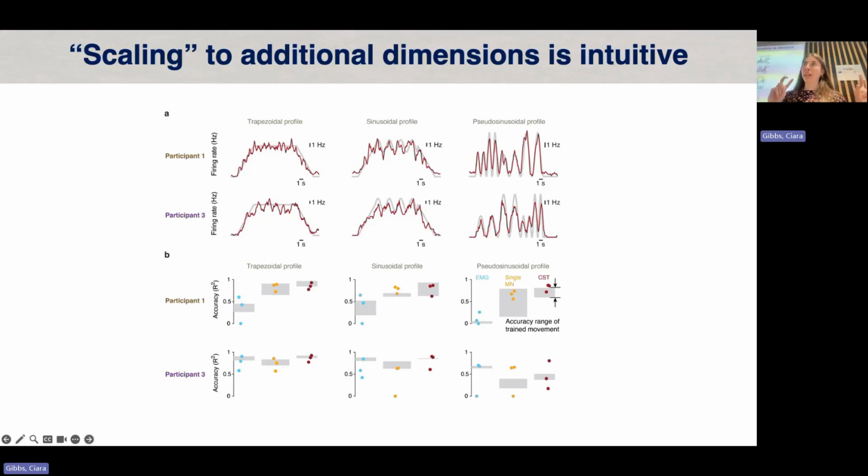So we call this the untrained dimension, or the untrained motor neuron, because it wasn't used in the 5 sessions at the start. And we just compared the performance outcome to the neuron that was used during the training. And we see again that the profiles can be tracked quite well, and that the difference between the accuracy of the untrained motor neurons versus those that were trained is very similar, whereby the bounds of the trained motor neurons are shown in shaded gray, and the sessions in which we used the untrained motor neuron are just shown as the plotted points. So they have a large degree of similarity, which tells us that realistically we can pick any volitionally controllable unit and the control will remain intuitive.